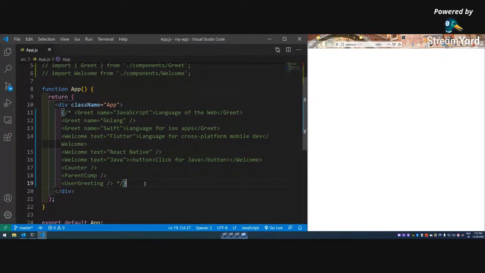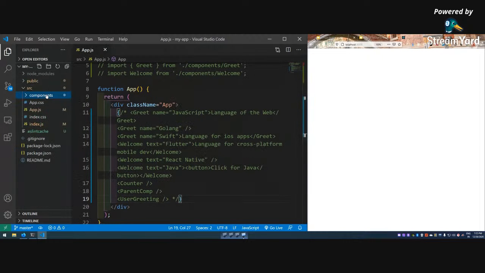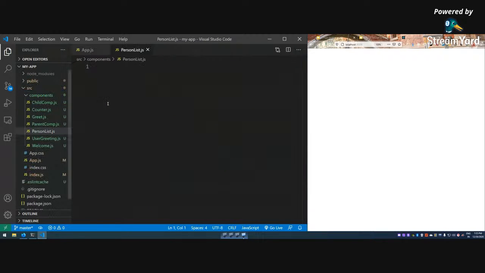Save it. So show nothing will be shown, and inside this components I will have a new file, person list.js. Okay. So rendering a list, I want to show how to render a list.